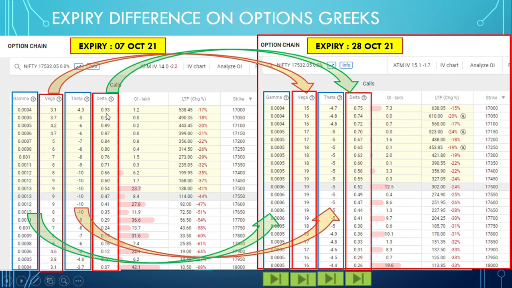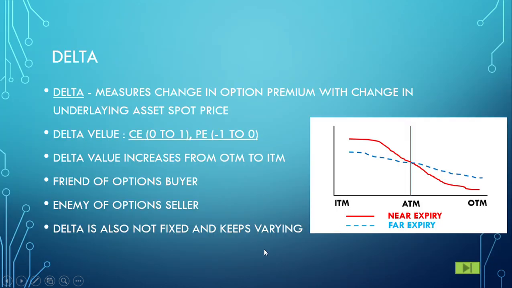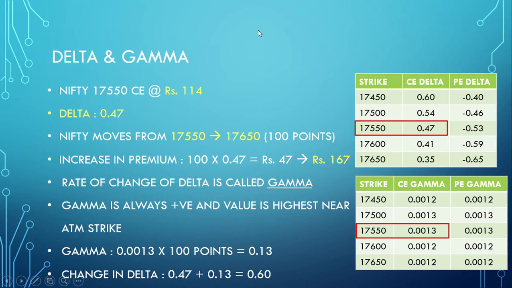If you can see, for near expiry the in the money delta is higher, whereas for far expiry the out of the money delta is higher, which is just what I told you in the graph. And near ATM it is generally 0.5 or around. If you can see, just a little difference, but at ATM it is generally 0.5. Next, there is a correlation between delta and gamma.